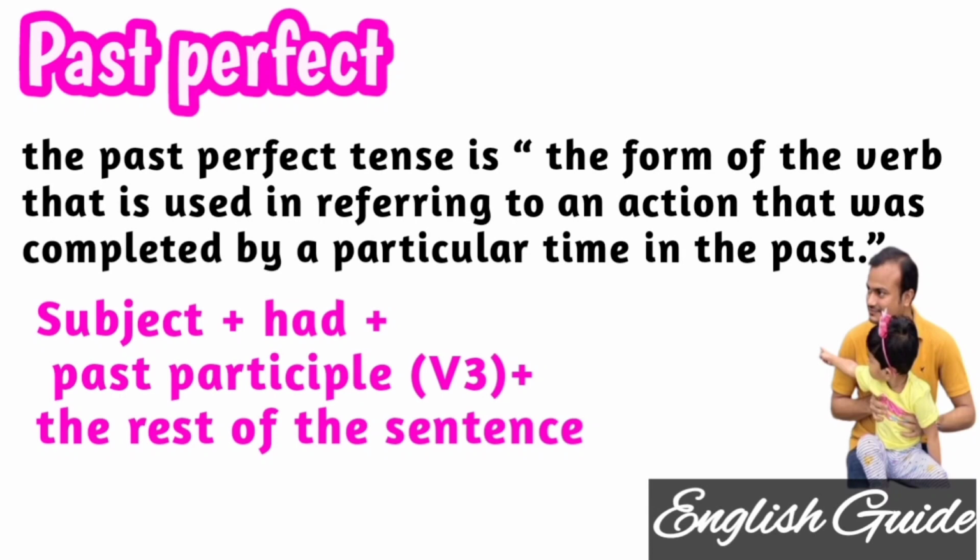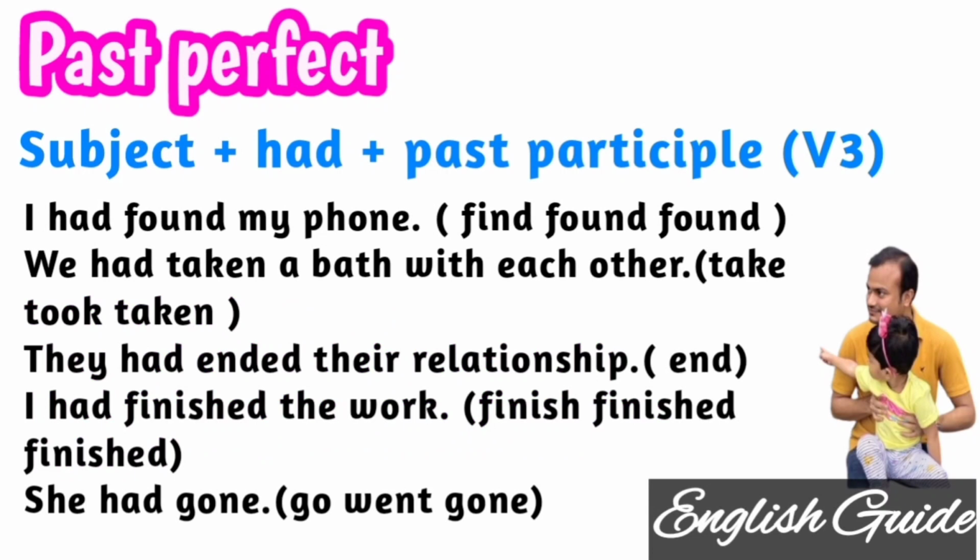So what is past perfect? It is a form of the verb referring to an action that was completed by a particular time in the past. In the present perfect it is completed in the present, but here it is telling about the past. So what is the syntax for it? We should use subject plus had plus the past participle form of the base verb.